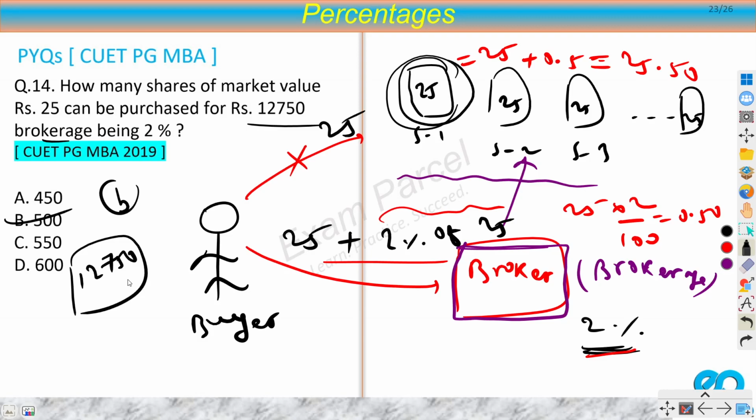That is the B option. Now if you had divided by 25 directly, then you would have got a wrong answer. I think that is also available in the options. So from here, if you divide, 5 times 2 is 5, so 510, right? Yes, I think it is not available in the options, so it is a good thing. I hope the concept of brokerage is clear for you. The price of each share is increased by some percentage because you have to pay an extra value, right?